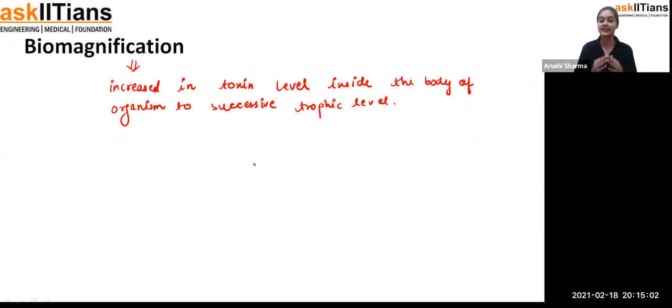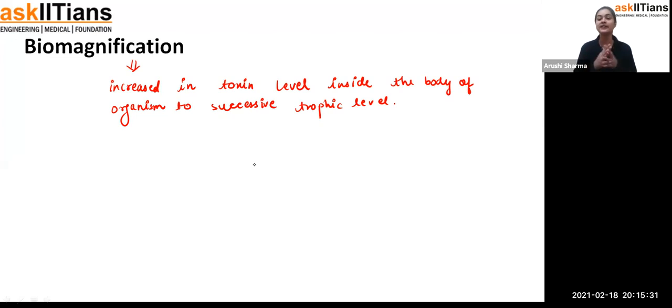We should stop such activities which cause problems like biomagnification and eutrophication. If they keep increasing day by day, the problem is going to be faced by us only. Yes, plants and animals are also going to face that problem, but we human beings are also going to face a problem at a very large scale. And when it happens, we won't have any option to control it. So it would be good to act right now, while the level has not increased that much, and we can stop it right now.